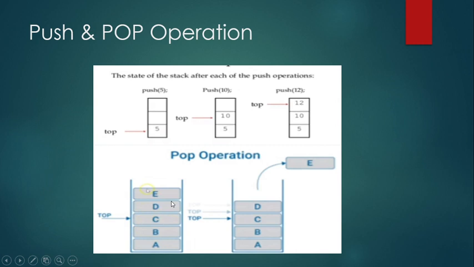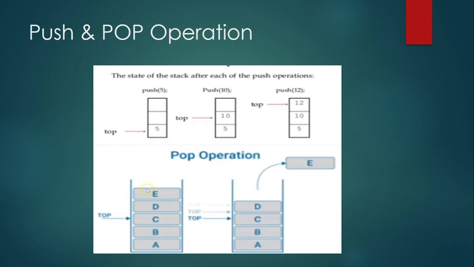And similarly the pop operation. After the ISR finishes its process, it will return from the interrupt to the current program context. At that time, whatever data we have stored to the stack has to be retrieved. Whatever data was previously pushed and stored to the stack has to be retained; we have to get it back. So a pop operation has to be performed. Retrieving the data from the stack is the popping operation.